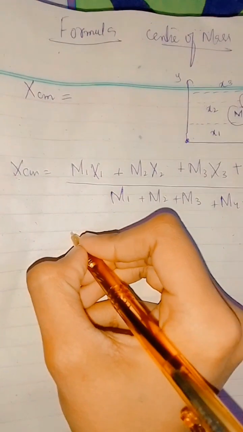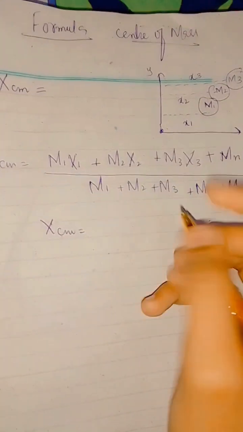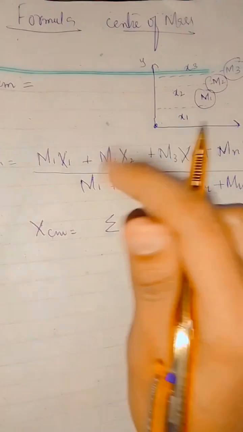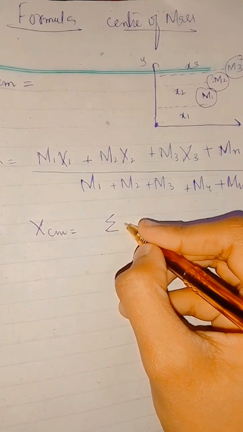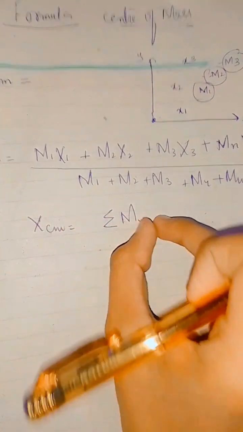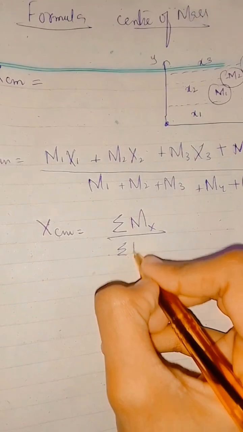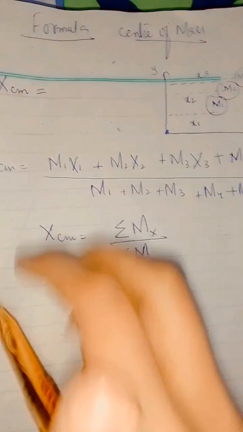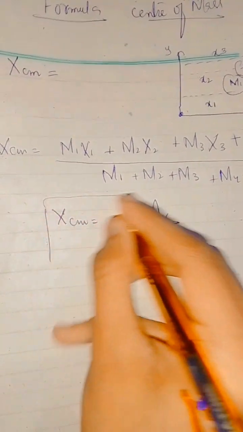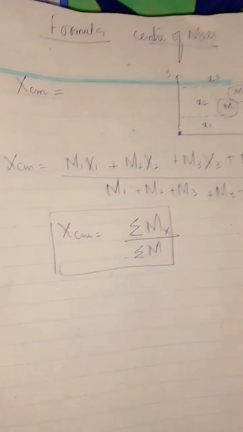In our book we can write it with the summation, because there are many masses and many distances, so we write the summation of mx. What does it mean? The mass as well as the distance, divided by the summation of masses. That is basically the formula for the center of mass.